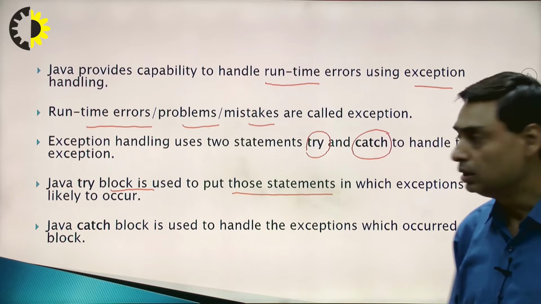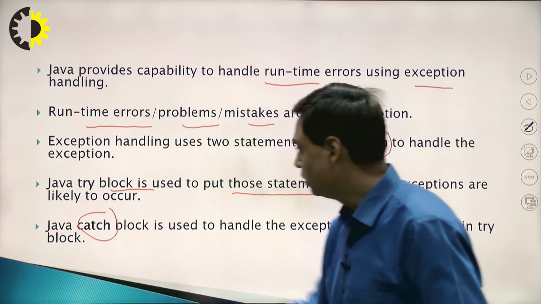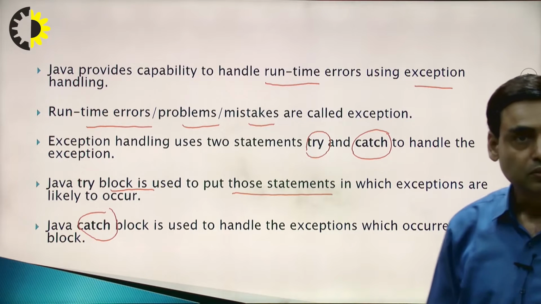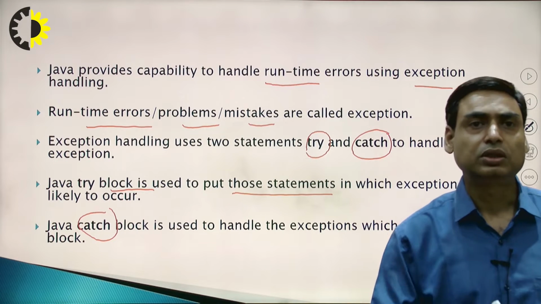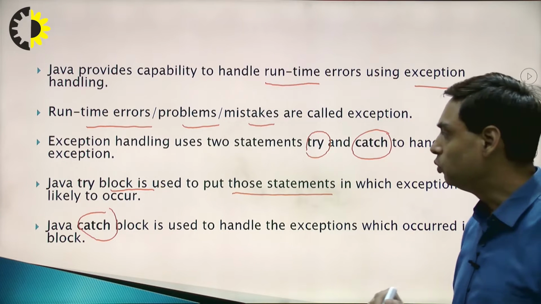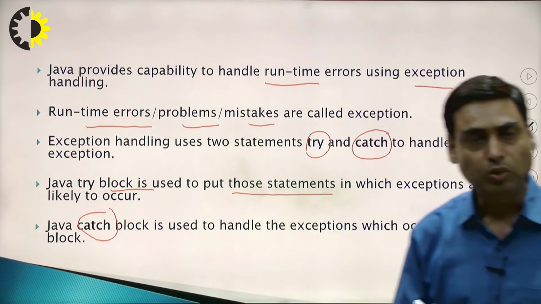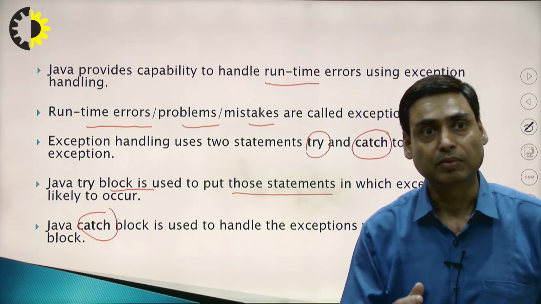The second part is the catch block. What will happen if an error occurs in the try block? Where will the program go? If any exception or error occurs in the try block, then it will move to the catch block. So the catch block is the group of statements that will handle the runtime errors.